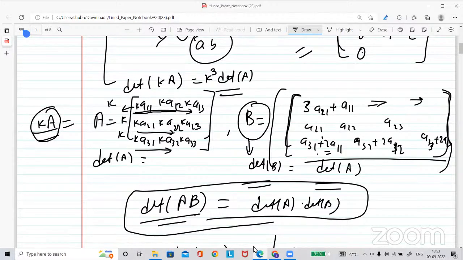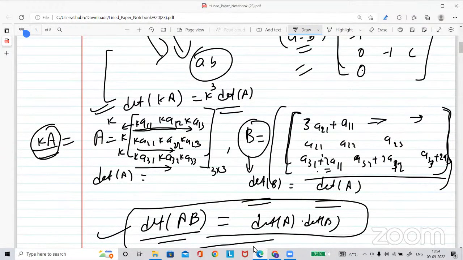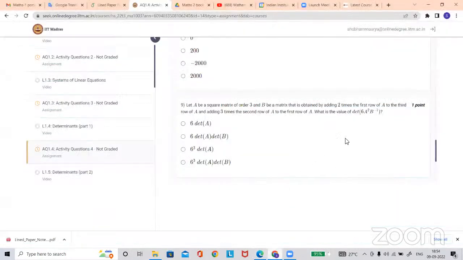Okay, thank you. The determinant will be K cubed because that is the order. If it is n cross n order, then it will be K power n. That's the general case; if it is 3 cross 3, then it comes to K cube. Thank you, sir. So how many properties are there here? This one, this inverse kind of one, and this one. If you use these three properties, you are able to solve this question easily.